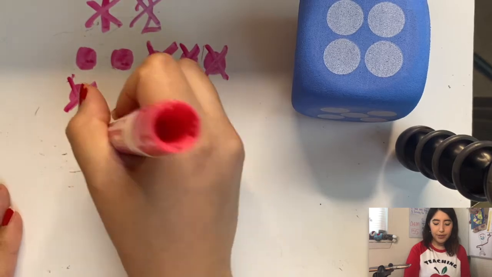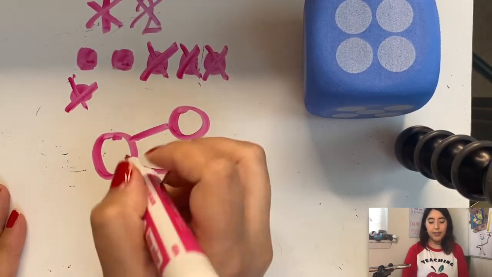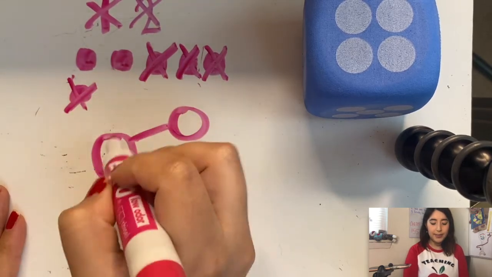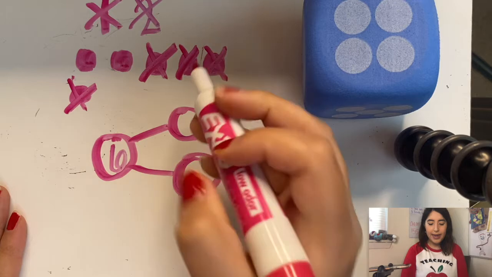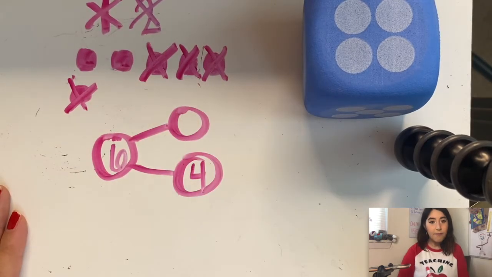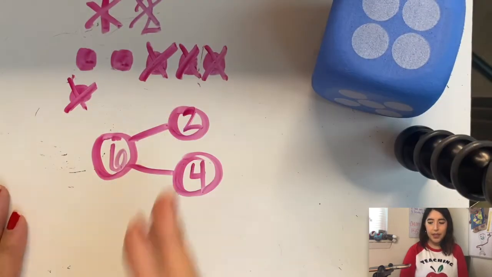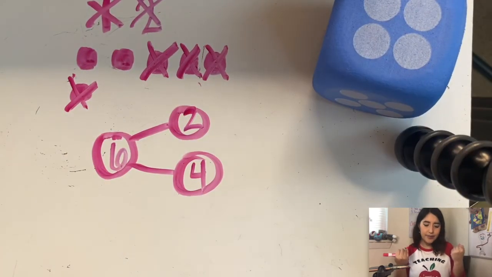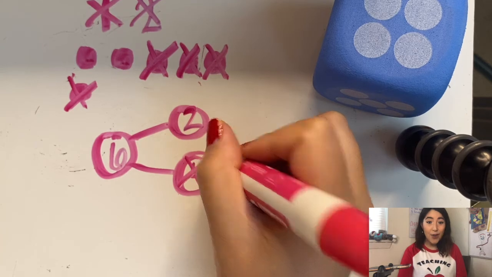So now I'm going to do my number bond, and we start where our whole is always 6. And how many did we take away? 4. And how many were left? 2. And how many did we take away? 4. So what do we do to that one? Cross it out. Very good.